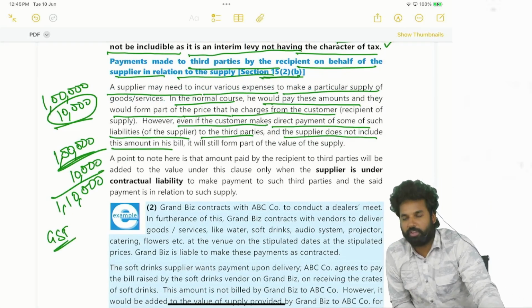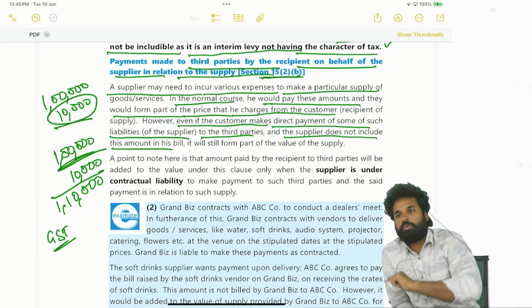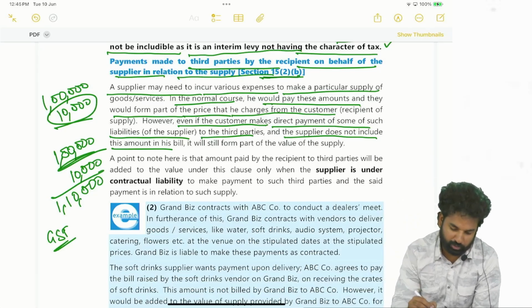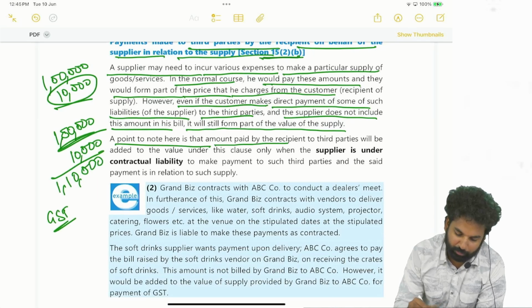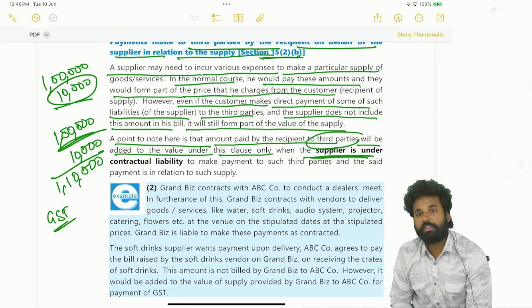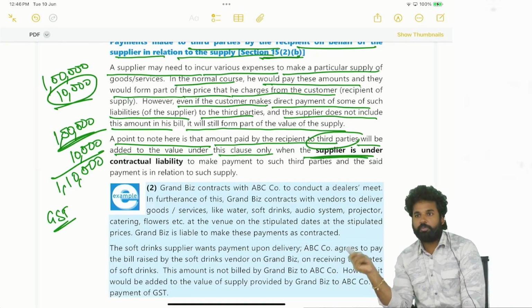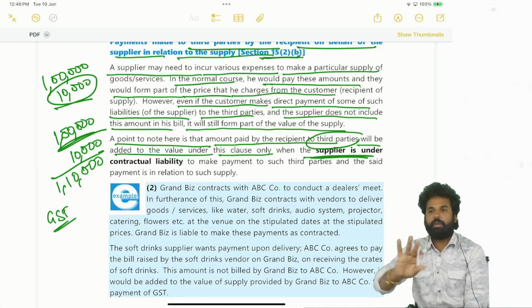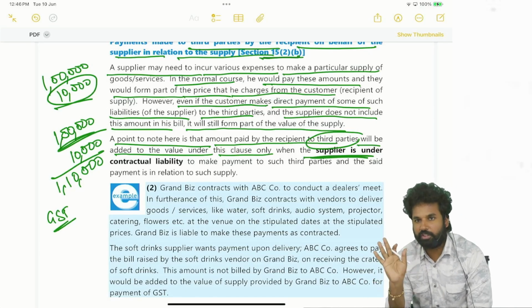So the government's intention here is that even though the payment is made to a third party, that shall be included in the bill, and GST has to be paid on such amounts also. So it will still form part of the value of supply. A point to note here is that the amount paid by the recipient to third parties will be added to the value under this clause only when the supplier is under obligation, a contractual liability. So if the supplier has the liability but the recipient is paying, only then that amount has to be added. If the supplier does not have the obligation, it is not the supplier generally who pays the packing charges, let's say.